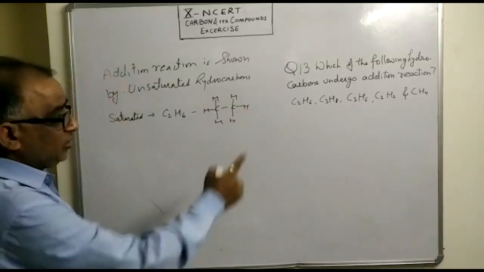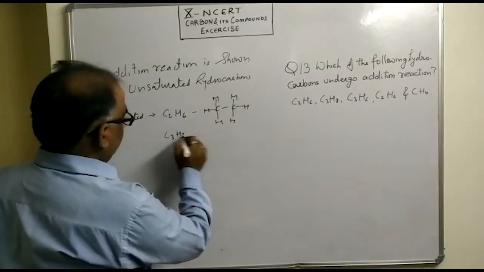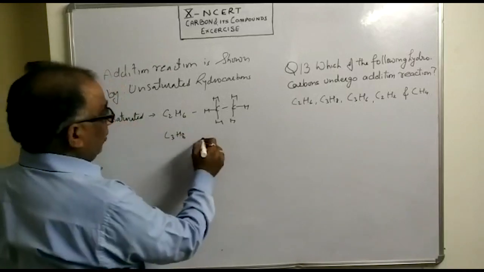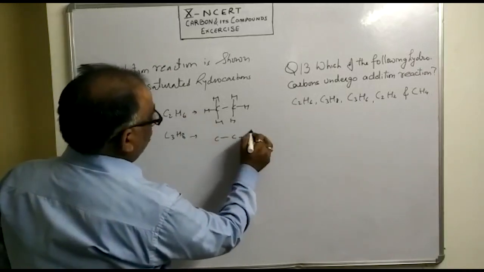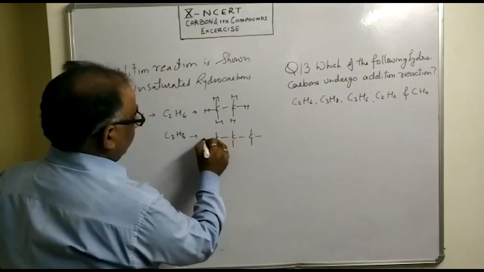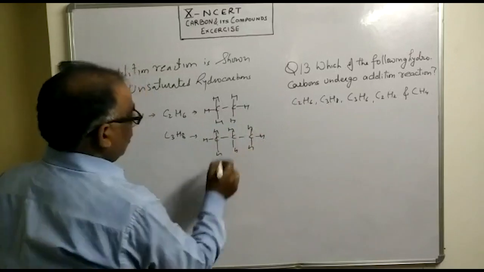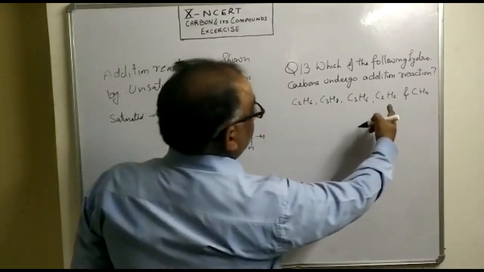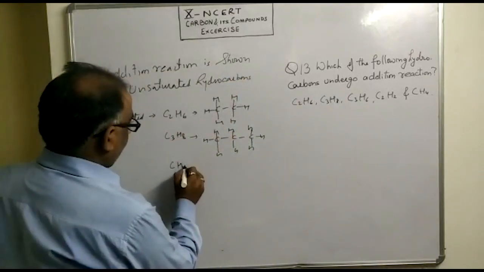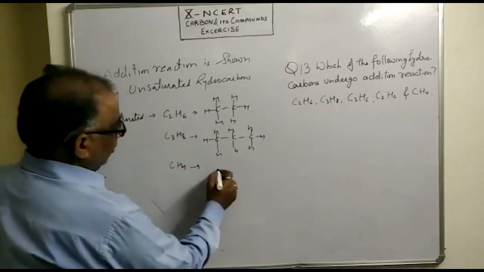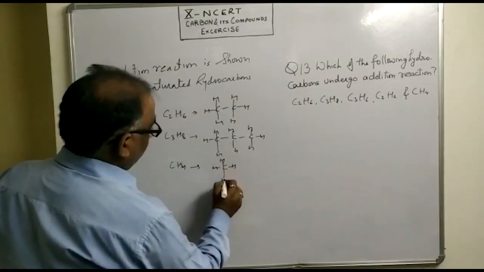C3H8 is also a saturated hydrocarbon; here also we see single bonds between carbon atoms. And the third one is CH4, a saturated hydrocarbon; here also no double bond.